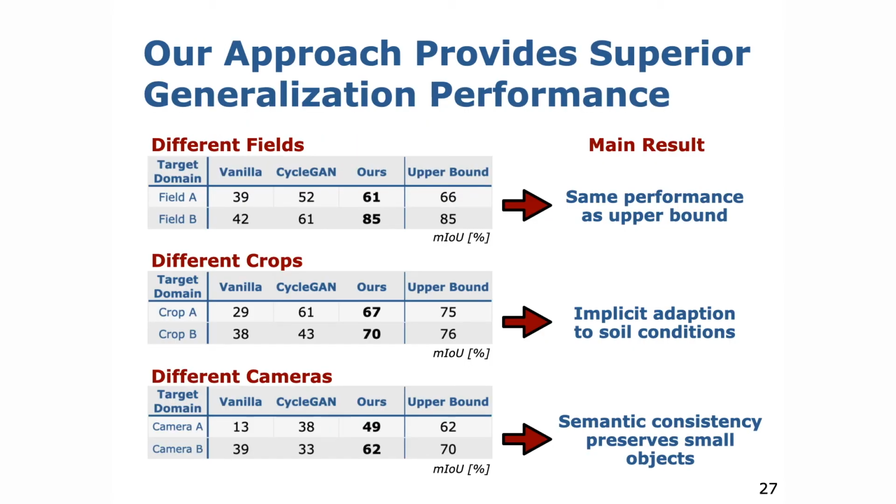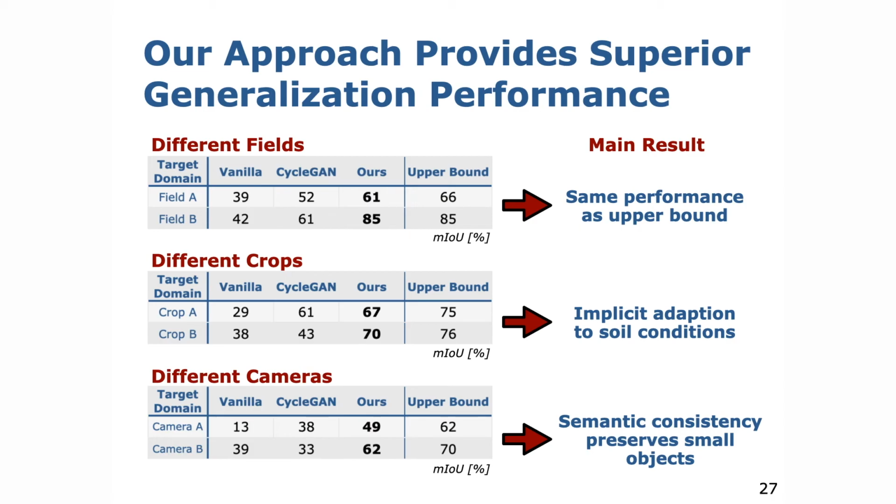The quantitative results show that the vanilla baseline fails on all target domains, indicating the need for any kind of domain adaptation methods. Moreover, our approach substantially outperforms CycleGANs. This is reasoned by the fact that CycleGANs cannot preserve the semantic information, especially for small plants during the image translation.